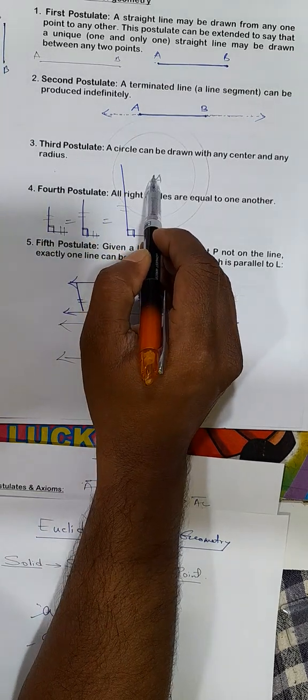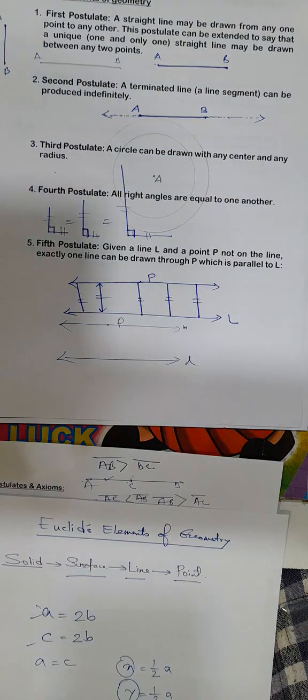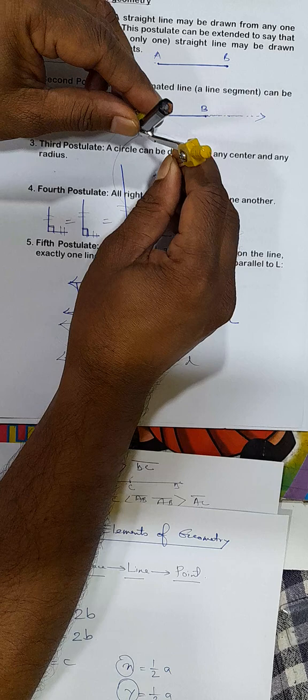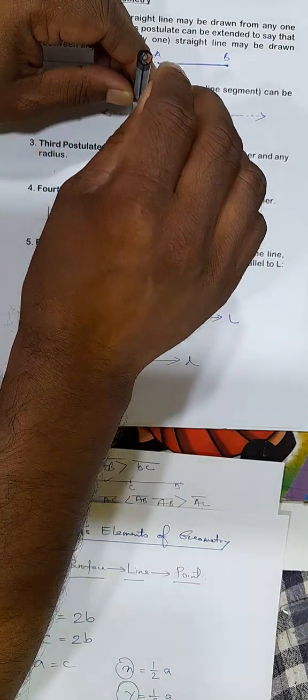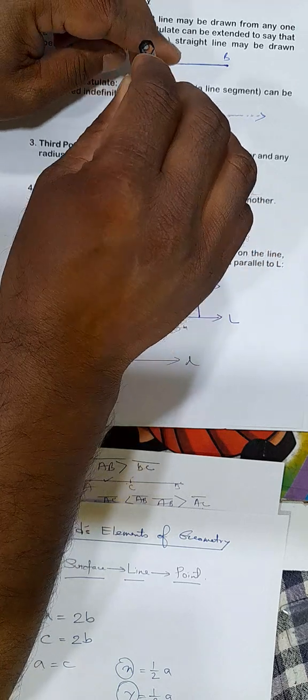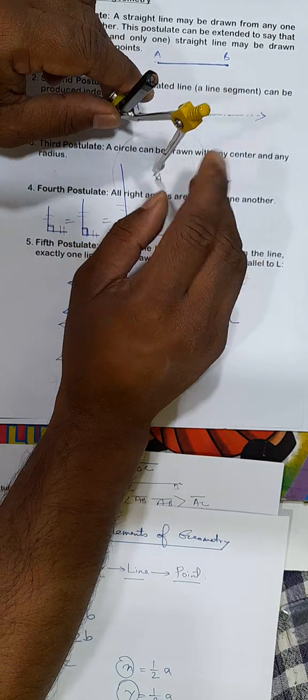Any center with A, with any radius, you can draw a circle. So, taking A as center, you can draw any circle with any radius. You can increase the radius and you find another circle taking A as a center.